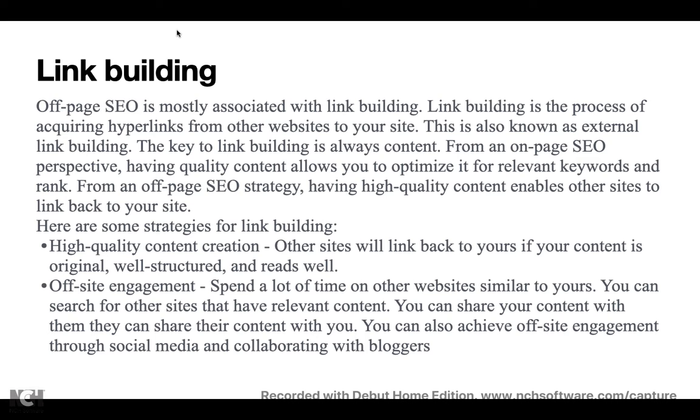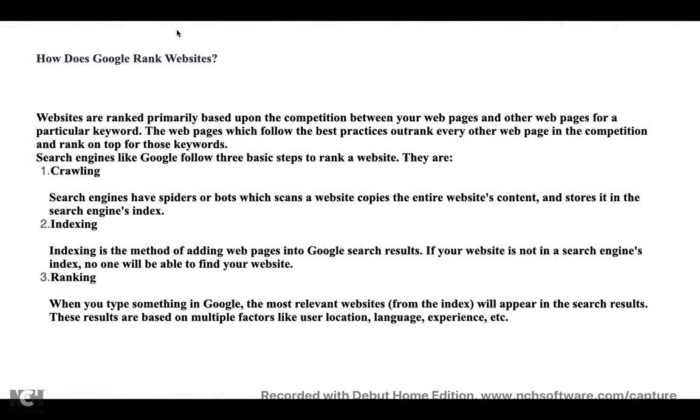So for link building, we have two main strategies. One is having good content, or spending more time on websites similar to yours and finding out what relevant content they have put, taking similar contents and updating them in your website. Or collaborating with one or more websites, or with many other people whose pages have more views, adding your content in their page so that they come back to your page as well and visit it. So all these are shortcuts, and building internal links so that people will start looking at your website.